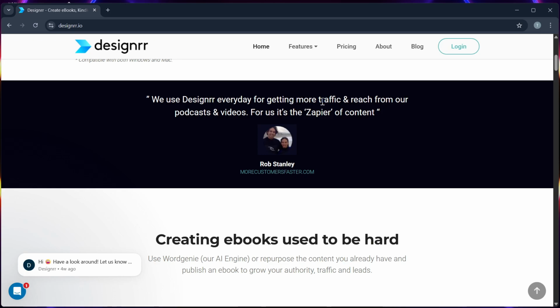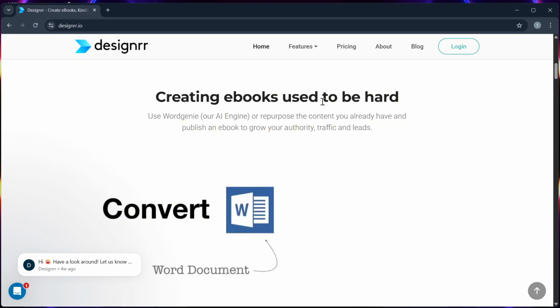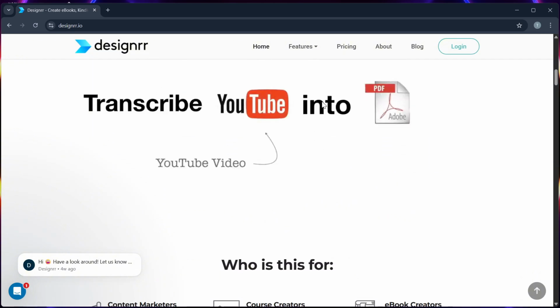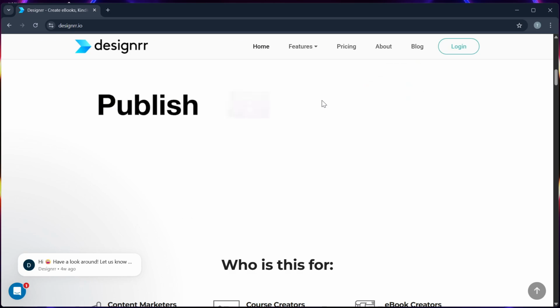The interface is drag and drop and doesn't require any design skills. You can import URLs, Word files, or PDFs, and it automatically formats the content into a styled ebook.